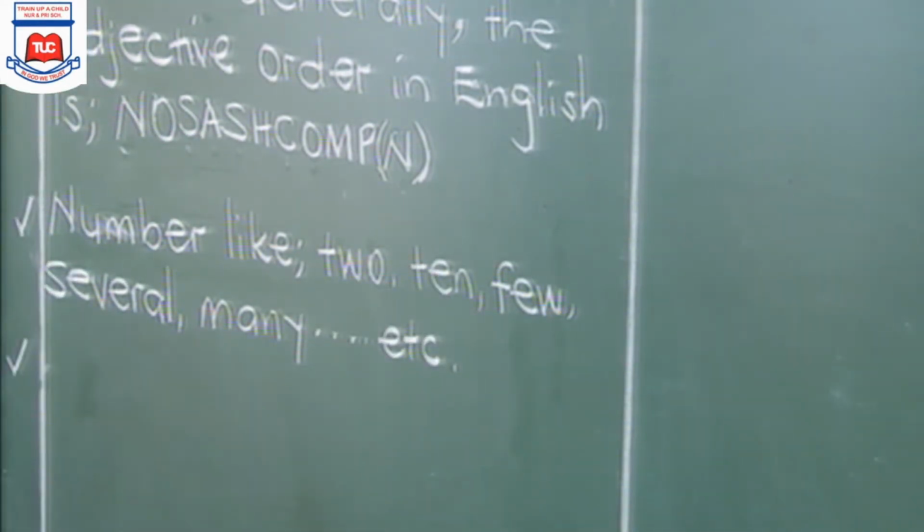So we move to the second class, that is O, that stands for opinion.